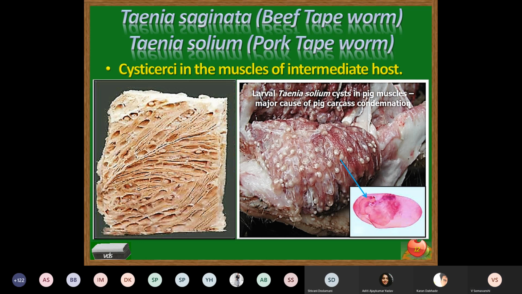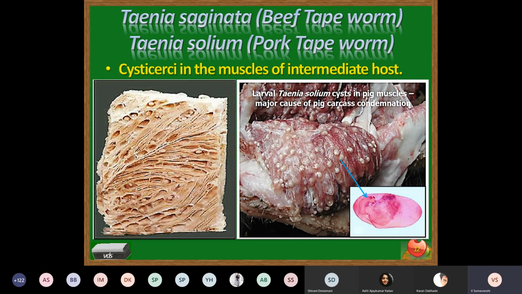So usually detection of eggs may diagnose a case of infection with a cestode member, but you cannot identify whether it is Taenia solium, Taenia saginata, or Echinococcus granulosus, because the eggs of all these parasites are one and the same according to morphology, with a slight difference in size which is not very significant.